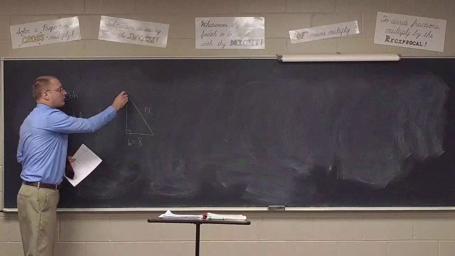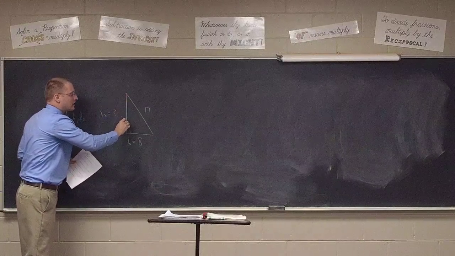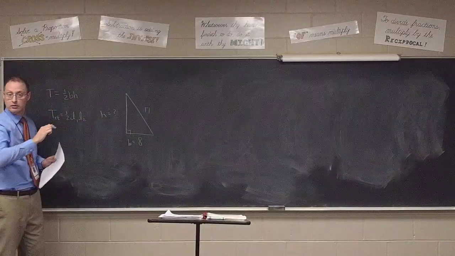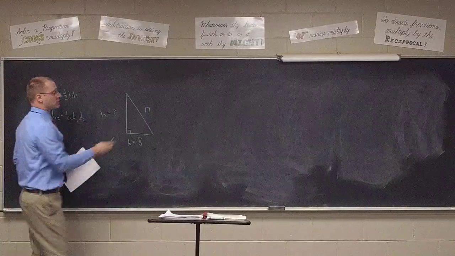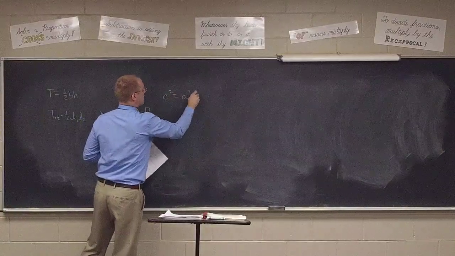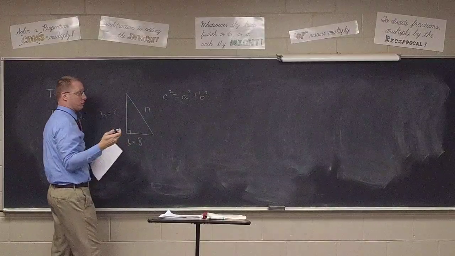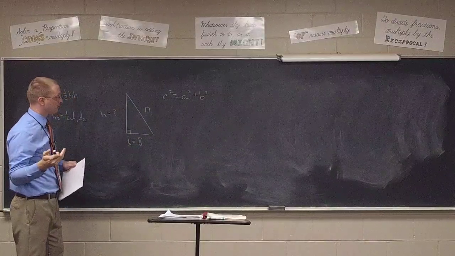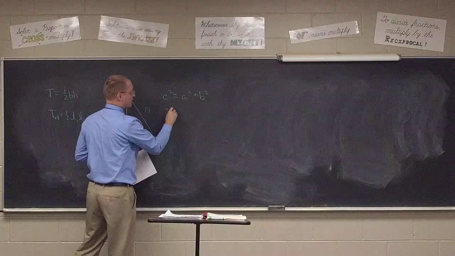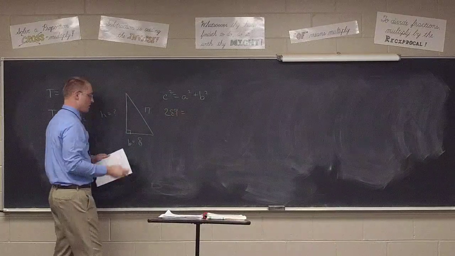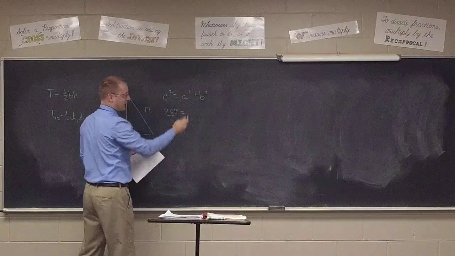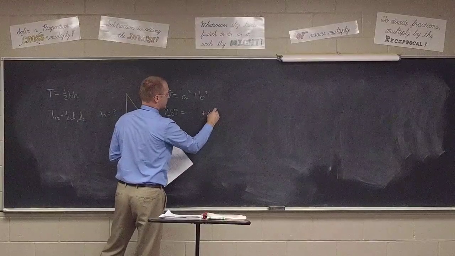But using the Pythagorean theorem, how long is this other leg? Anyone? 15, right? You would say that c squared equals a squared plus b squared. The c, of course, class, is which side? The 17, right? So that's your 289. And then the b could be either a or b technically, but we'll just plug it in where the b is for 64 for the base.